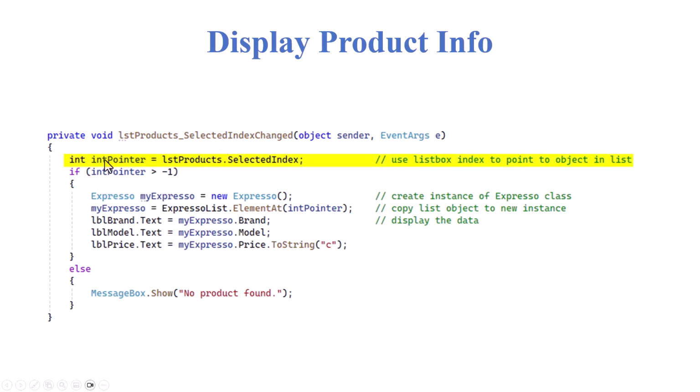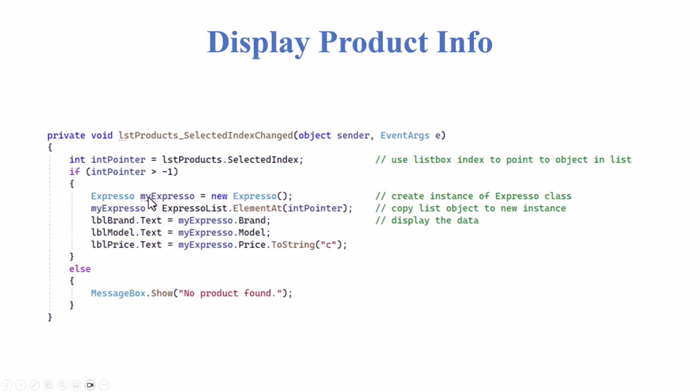And we have set up a pointer then to be equal to the selected index in the list box. Once we have that index from the list box, it's exactly the same index as we have in the list itself. If it's greater than -1, which means we actually have products out there, we can do this stuff here. Otherwise, we end up with no product found. If it is greater than -1, we end up with 0, 1, 2, 3, 4, whatever.